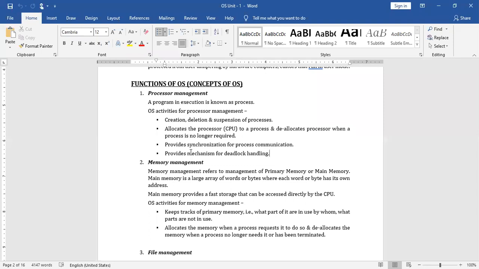And it provides a mechanism for deadlock handling, as I told you in the class. If two or more processes are required to access the same resource which is already used by some other process, the OS has such a deadlock handling mechanism. So this is one of the important functionalities of the operating system.